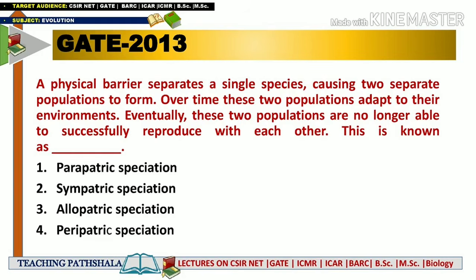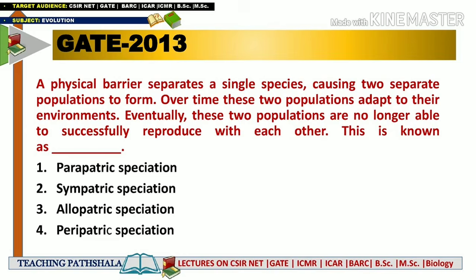Now let's see one question from GATE 2013. The question is: a physical barrier separates a single species, causing two separate populations to form. Over time, these two populations adapt to their environments. Eventually, these two populations are no longer able to successfully reproduce with each other.